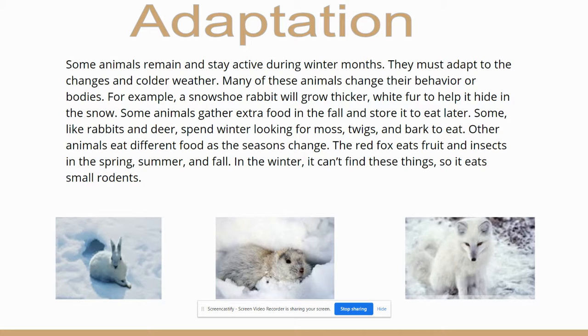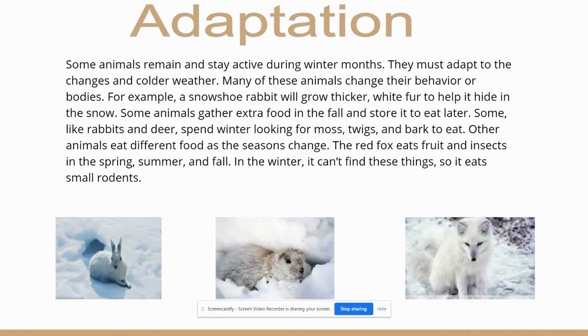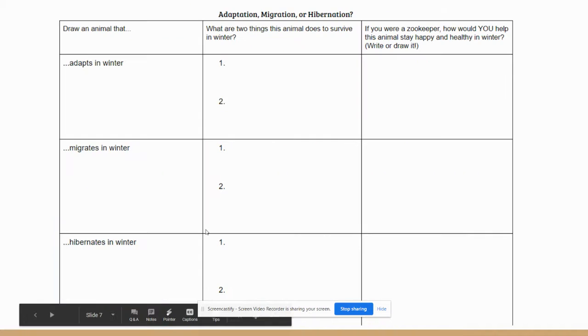So, adaptation. Some animals remain and stay active during winter months. They must adapt to the changes in colder weather. Many of these animals change their behavior or bodies. For example, a snowshoe rabbit, in this first picture, will grow thicker white fur to help it hide in the snow. Some animals gather extra food in the fall and store it to eat later. Some, like rabbits and deer, spend winter looking for moss, twigs, and bark to eat. Other animals eat different food as the season changes. The red fox eats fruit and insects in the spring, summer, and fall. In the winter, it can't find these things, so it eats small rodents.